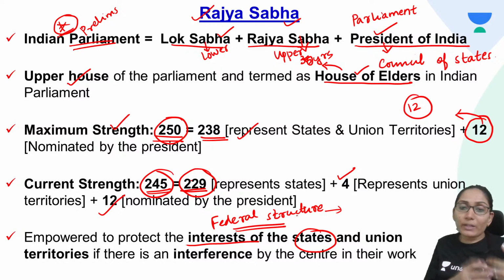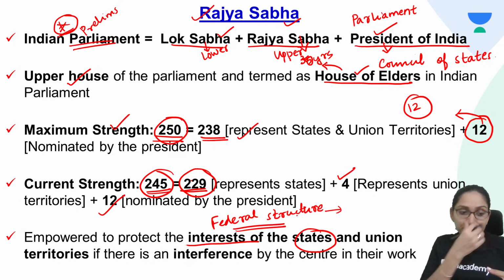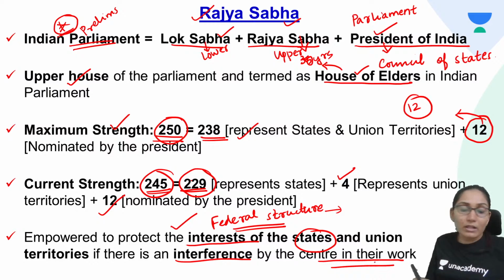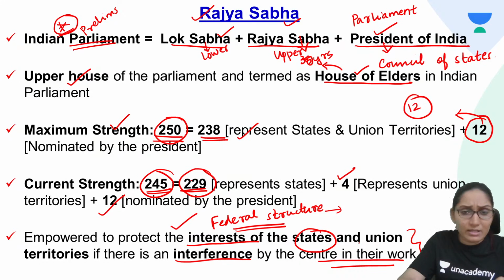In order to protect the interest of the state, we have the Rajya Sabha. Why? Because the Rajya Sabha is the council of states. That means the states will be sending their representatives to the Rajya Sabha. Elections are held indirectly. So the states will send their representatives to the Rajya Sabha to protect the interest of the states. So it is empowered to protect the interest of states and union territories if there is interference by the center in their work. If the central government interferes, to protect the interest of the states, Rajya Sabha is created. So it is a council of states.